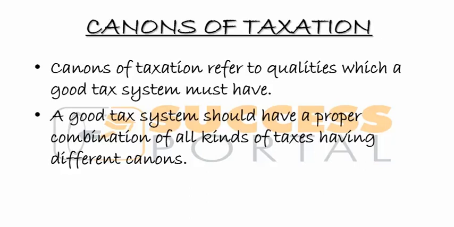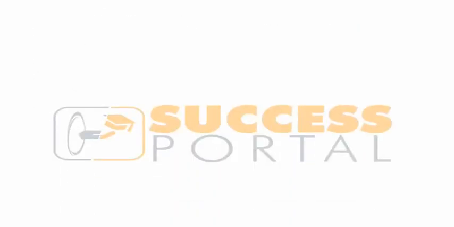So you want to make sure, for example, PAYE has one particular quality that maybe VAT does not have, and VAT has a certain quality that PAYE does not have, and so on and so forth. So let us look at these canons.